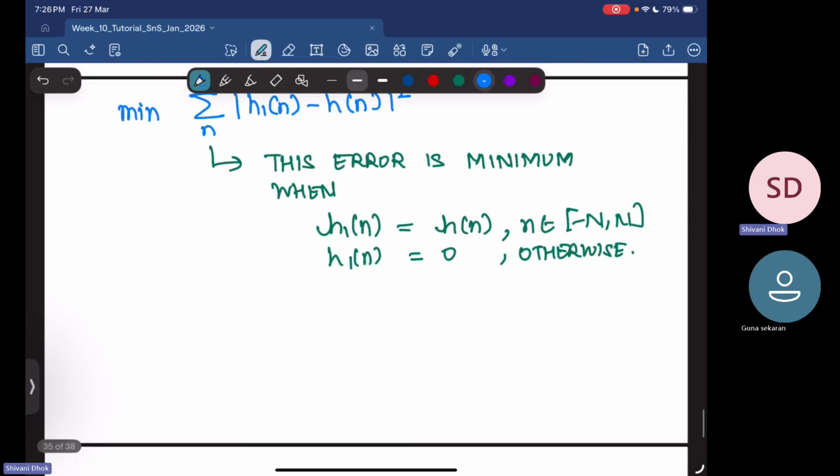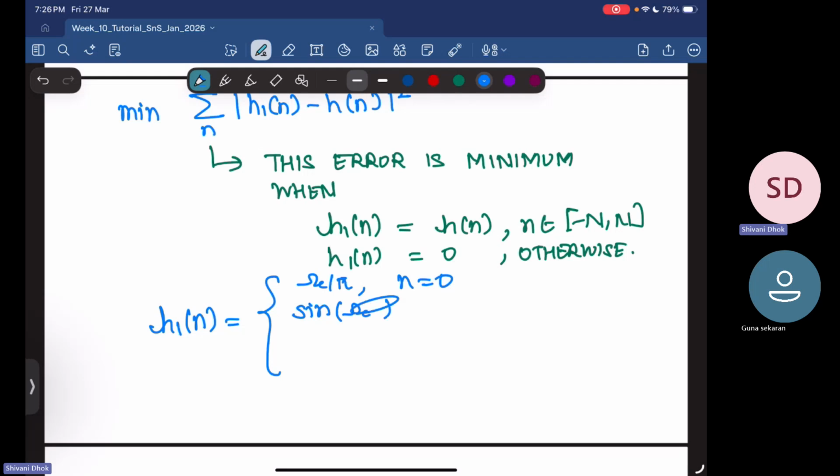So therefore h1 of n is equal to omega c by pi when n is equal to 0. It is equal to sine of omega c n by pi n when n belongs to minus N to N. It is 0 otherwise.